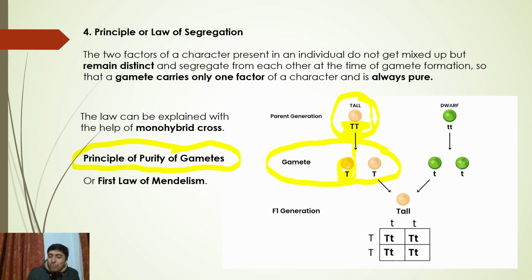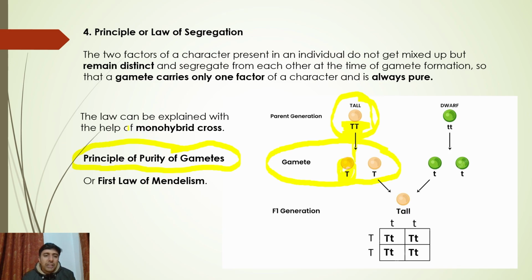Gametes are always pure. Pure means there is no concept of homozygous or heterozygous over there, because they have only one allele, so of course they must have only one set. So this is also known as the principle of purity of gametes or the first law of Mendel. So how can we explain this? This can be explained with the help of a monohybrid cross.